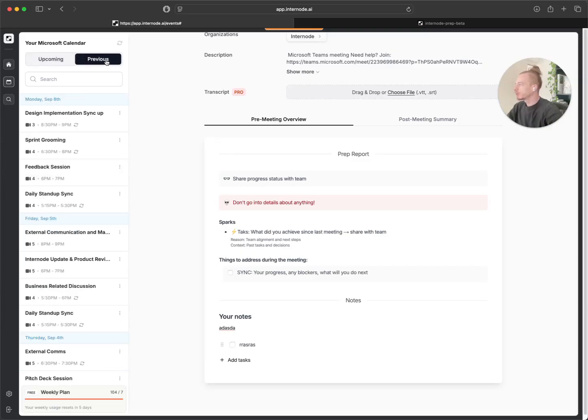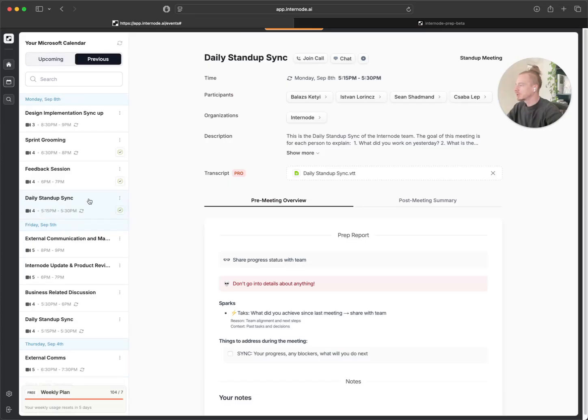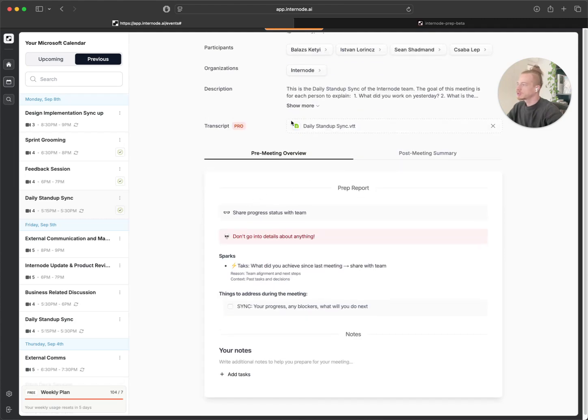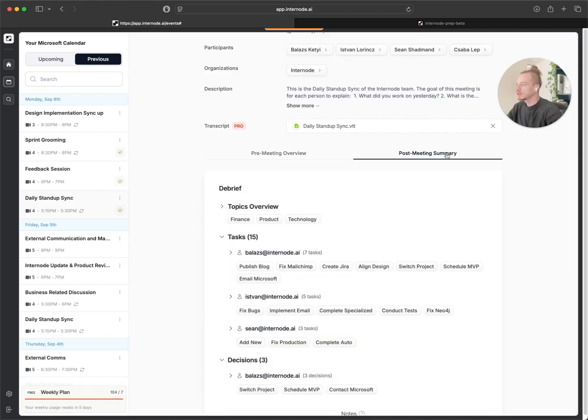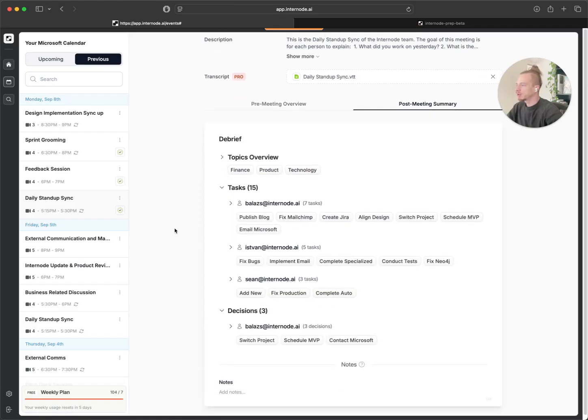If I go back to the previous section, I can see that there are some meetings, for example, the daily stand-up sync from yesterday, that have a transcript uploaded. So in case you have a transcript uploaded and maybe notes previously created for the meeting, you can see that there will be a post-meeting summary available for you.